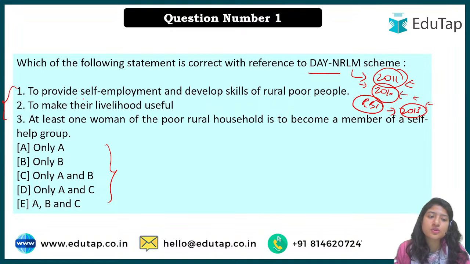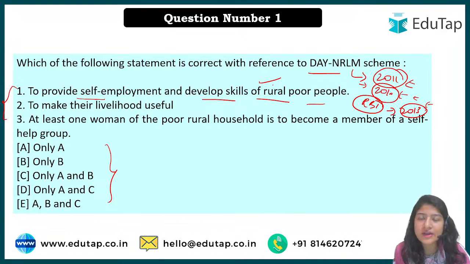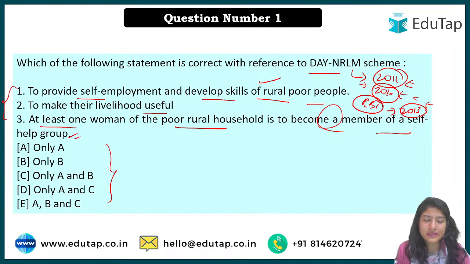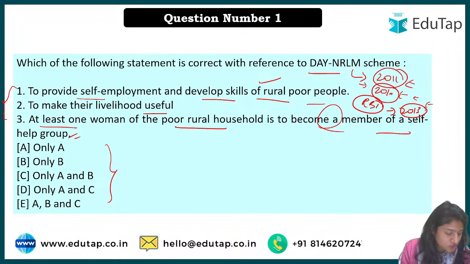Okay, now the aim is to provide self-employment and develop skills of rural people of India. That we know, right? Because we have to increase the livelihood opportunities for them, to make their livelihood useful, of course, that is also the aim. At least one woman of the poor rural household is to become a member of self-help groups. Yes, that is also one of the aims of DAY-NRLM, because if women are included in self-help groups, they would contribute to the financial accumulation of that particular household, and everything starts with the women, right? If a woman is educated, if a woman is an entrepreneur, the next generation and other people in the household will also be inspired. So yes, option number E is the right answer.